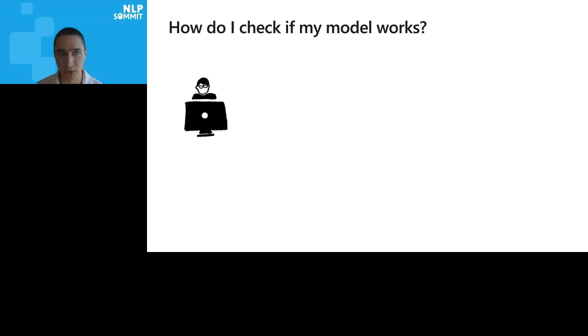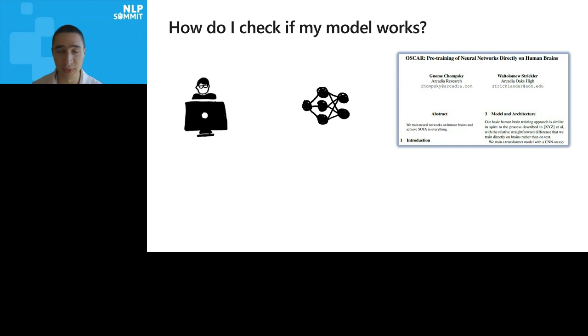So let's say that I'm a researcher or an engineer or a data scientist or whatever, and I come up with a model, deep model or whatever. And let's say that my model is really good on benchmarks. So I go ahead and write a paper saying, like, let's say that I name my model Oscar to keep with the trend. And let's say, look, I wrote this paper, this model is great on all of the benchmarks. How do I know if it actually works?